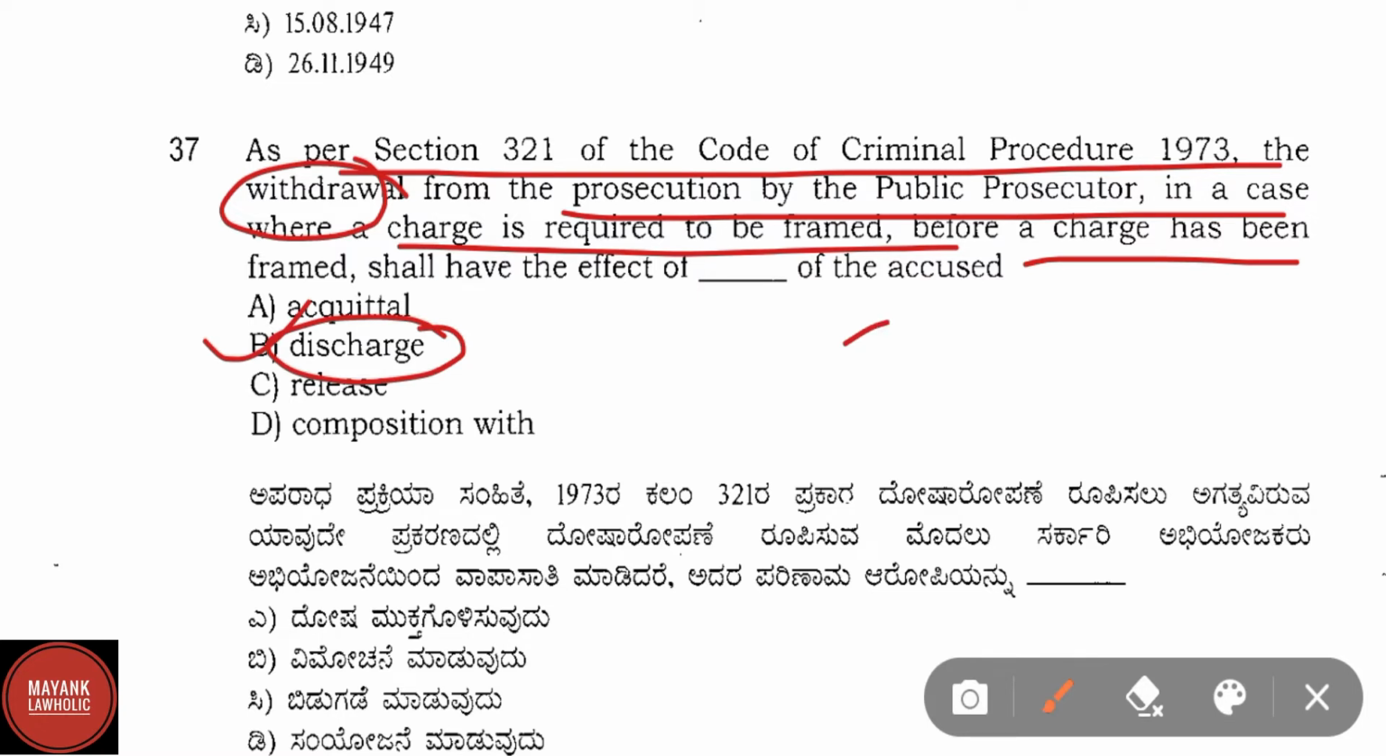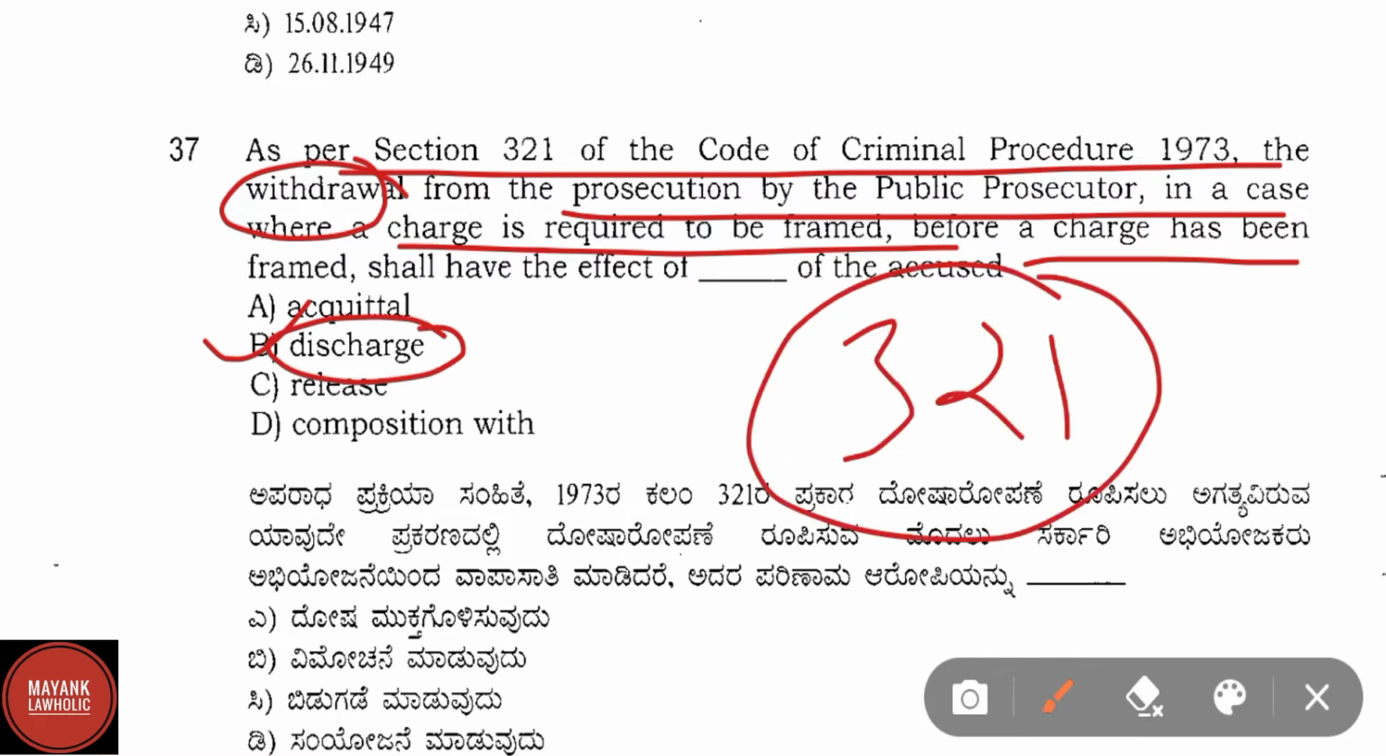Section 321 of CRPC talks about the withdrawal from prosecution. The withdrawal from prosecution can be done only with the consent of the court. If withdrawal is made before a charge is framed, the accused shall be discharged in respect of the offence concerned. If withdrawal is made after a charge is framed or when under the code no charge is required, the accused shall be acquitted in respect of the offence concerned.